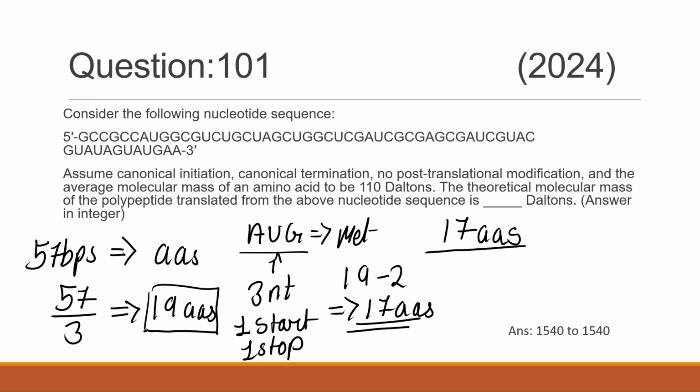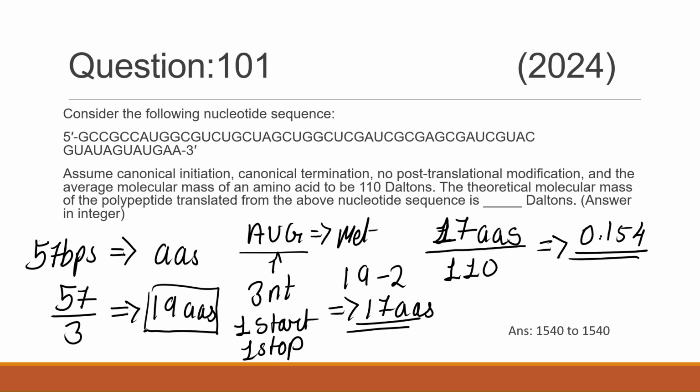Now to calculate the theoretical molecular mass of the polypeptide, you have to multiply the number of amino acids by the molecular mass of an amino acid. So 17 and 110, this will give around 0.154. Now here what you have got is not an integer. So you have to convert this answer into an integer.